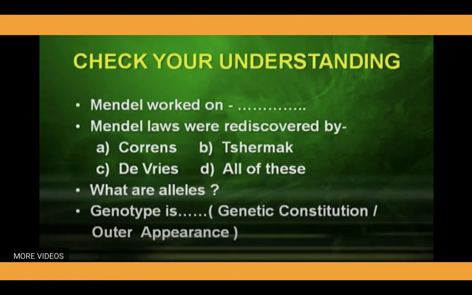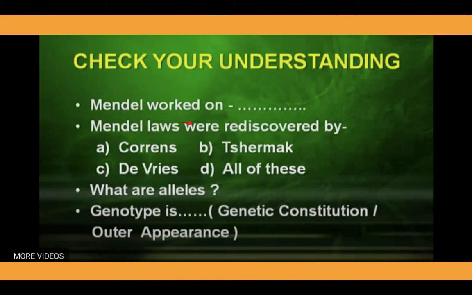These basic terms should be clear to you. The second thing we have taken is Mendel's monohybrid crosses, and how they led to the law of dominance. Now check your understanding with the help of these questions.